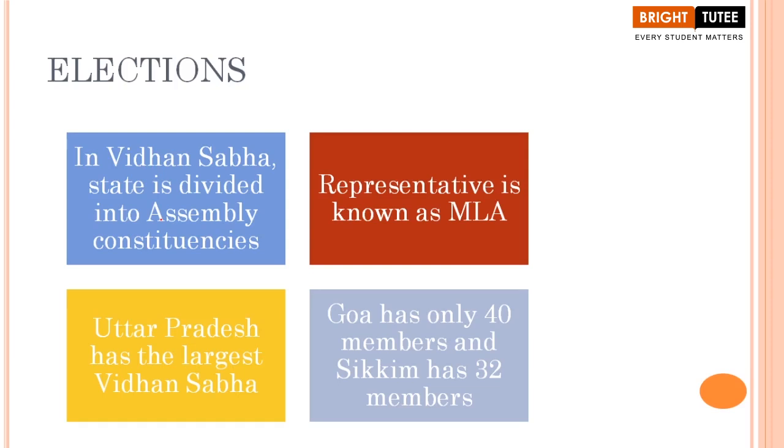But our constitution has ensured that each constituency, each specified area, should roughly have equal population living in it, and based on that the representatives are elected.